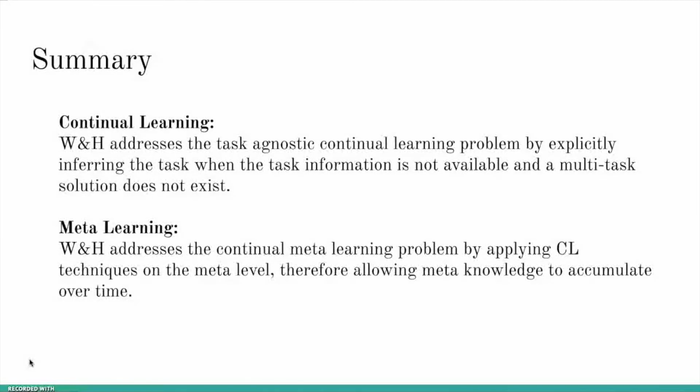To summarize, we propose a framework called the what and how framework in this work, and there are two ways of viewing this framework. From the continual learning perspective, the what and how framework addresses the task agnostic continual learning problem by explicitly inferring the task when the task information is not available and the multitask solution does not exist. From the meta learning perspective, the what and how framework addresses the continual meta learning problem by applying continual learning techniques on the meta level, therefore allowing meta knowledge to accumulate over time.